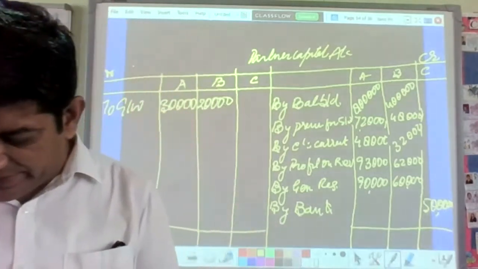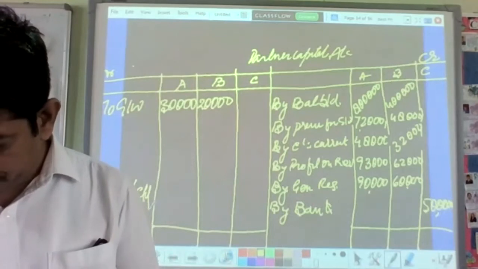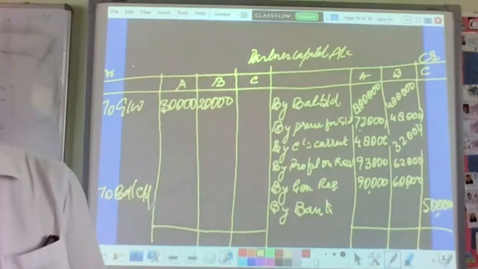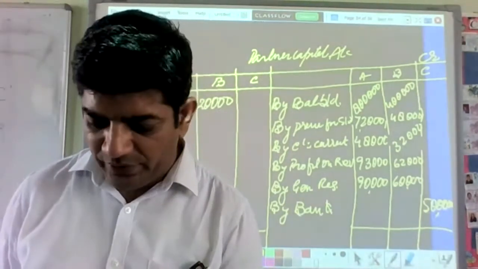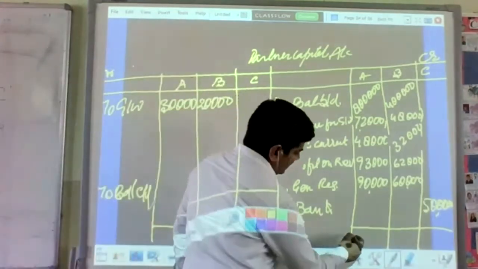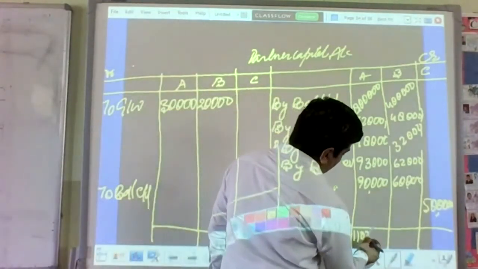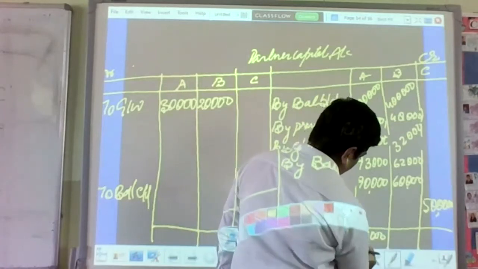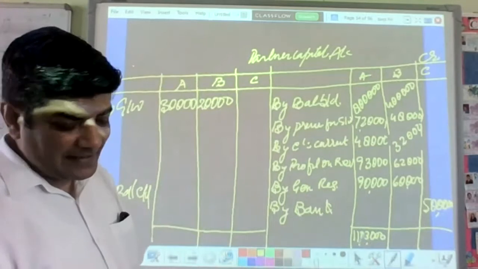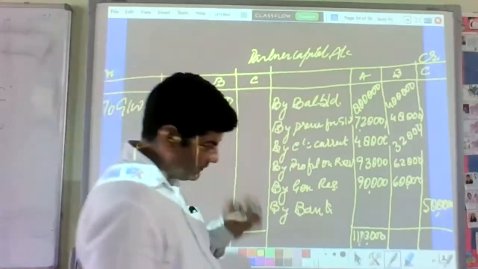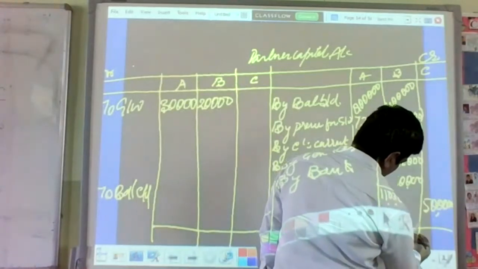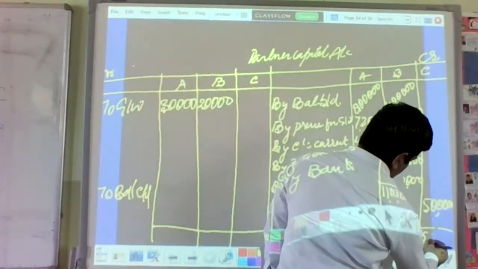Okay, Divya, your answer is right, beta. So first of all, what we have to do, get the total of this. That will be 11 lakh 3,000. Is it clear? And what will be the second total? 6 lakh 2,000. And that is 5 lakh.